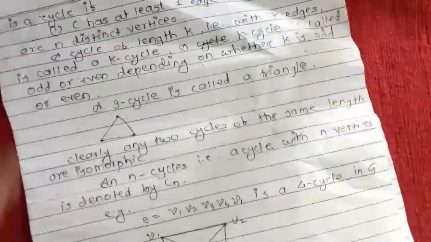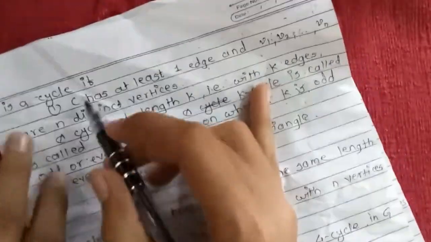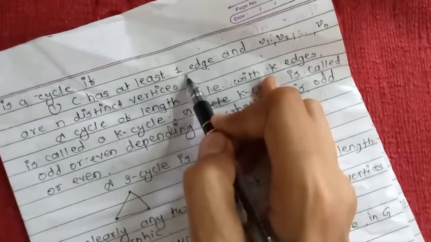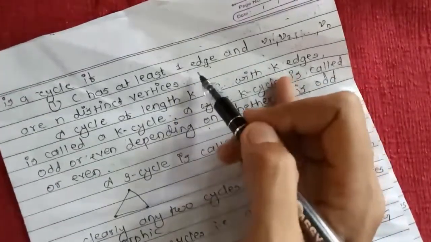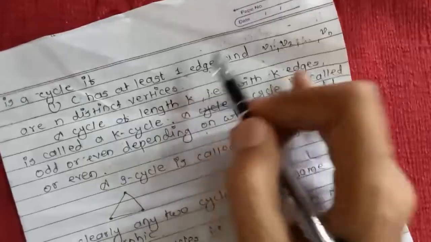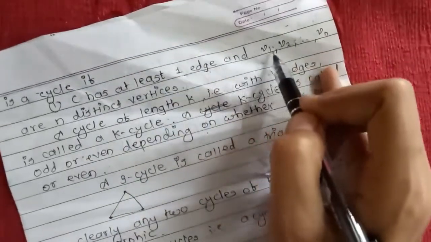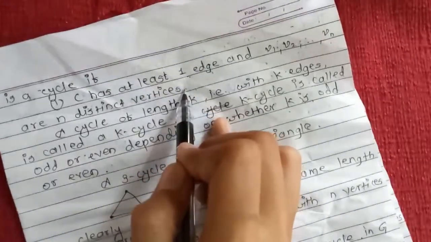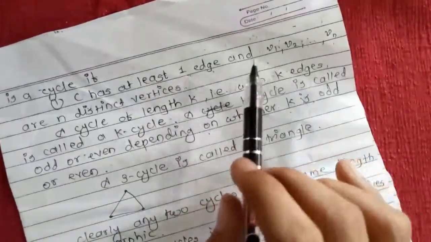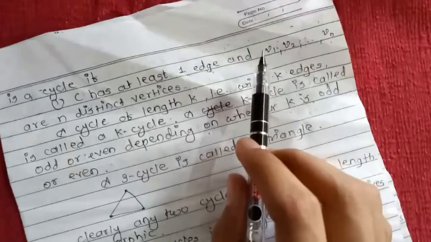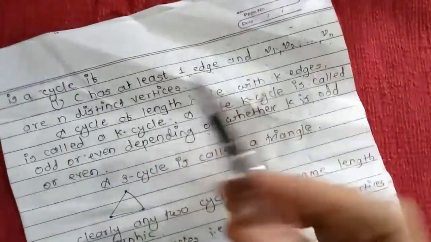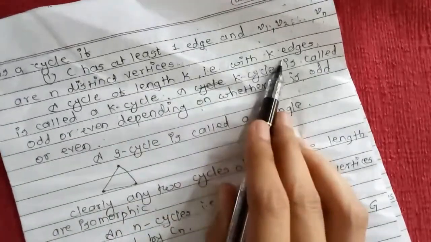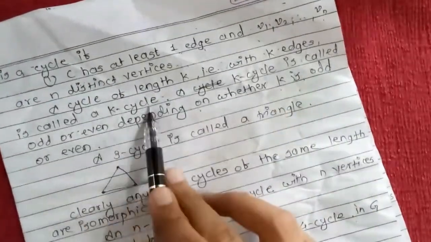This closed trail is a cycle if, first condition, C has at least one edge, and V1, V2 up to Vn are n distinct vertices. That means there should not be a repeated vertex and also there should not be repeated edges. So a cycle of length k, that is with k edges, is called a k-cycle.